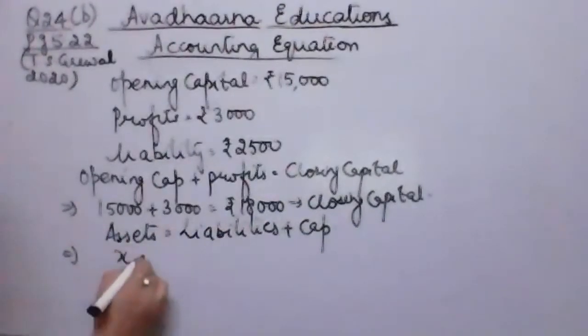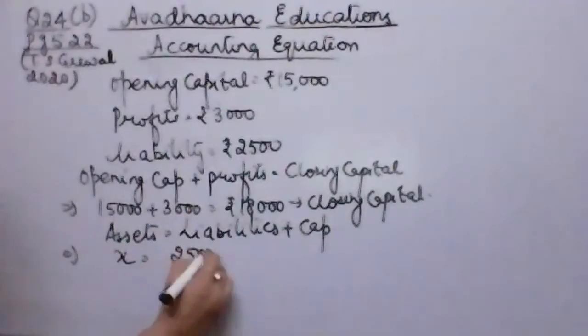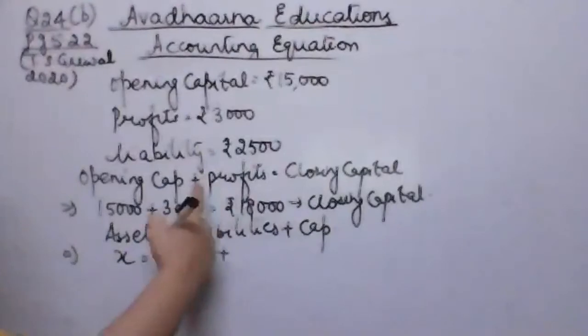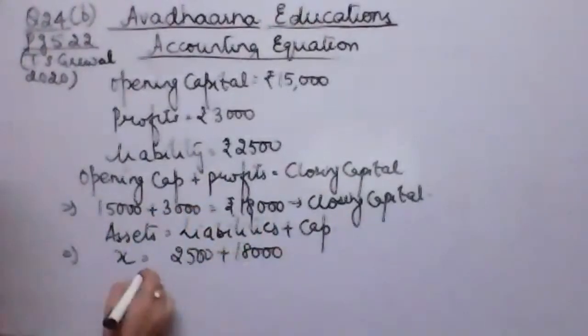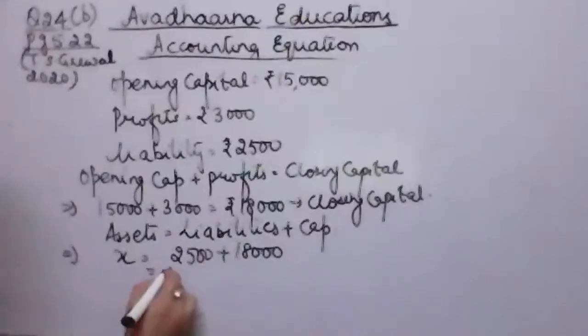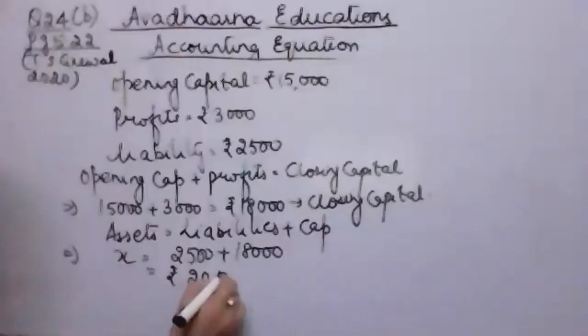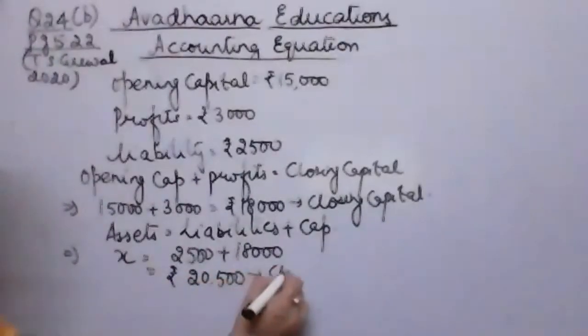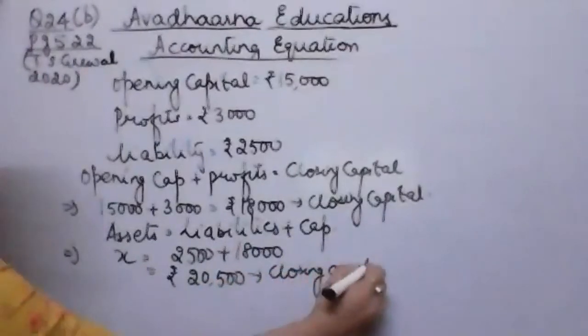Let the assets be X. Liabilities given in the question are 2,500. Closing capital we had already calculated, it is 18,000. So the sum of all the assets on the last day of the financial year, the closing assets, will be 20,500.